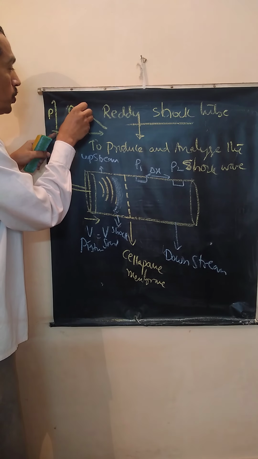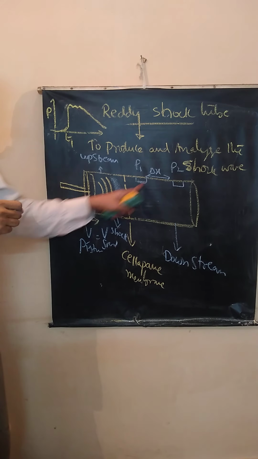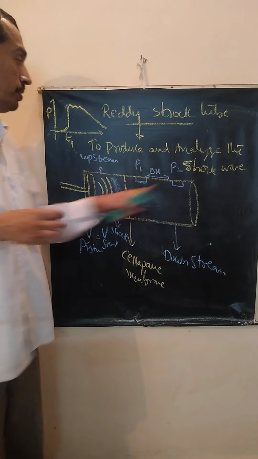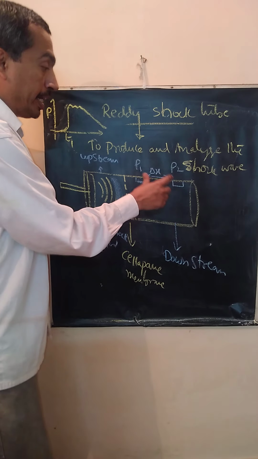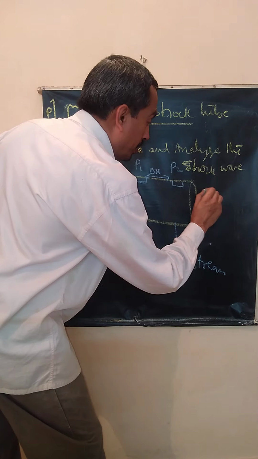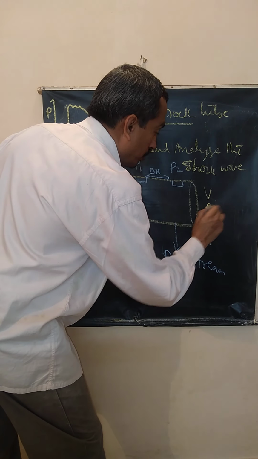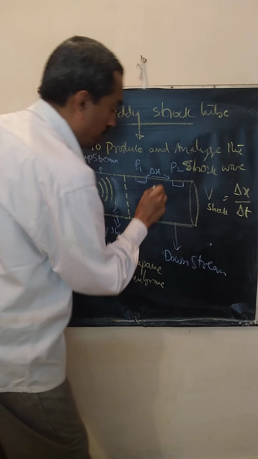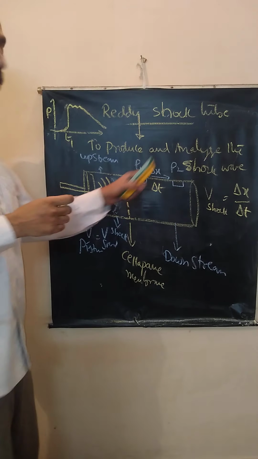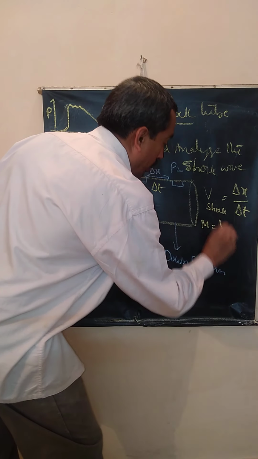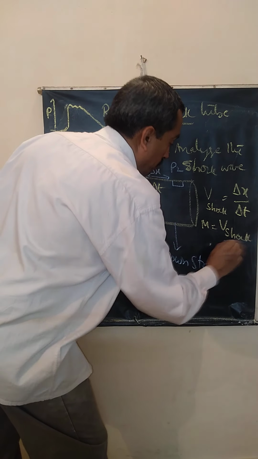Now as the shock moves ahead, this sensor P2 records the shock, correct? And the time interval between them is noted as delta t. So shock speed V shock is given by delta x by delta t. If the shock takes a time interval delta t to move from P1 to P2 sensor, shock speed is this. What is the Mach number of the shock? Velocity of the shock by velocity of sound.